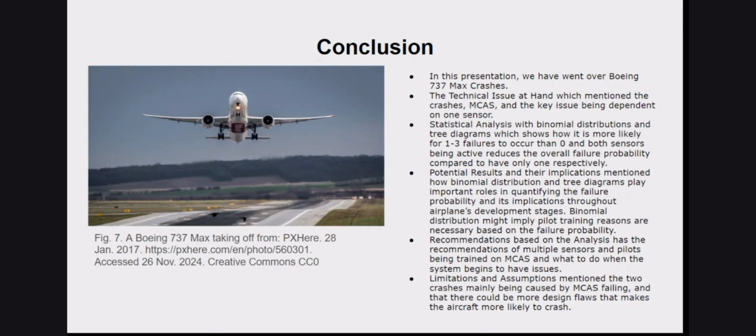Limitations and assumptions mentioned: the two crashes were mainly caused by the MCAS failing, and there could be more design flaws that make the aircraft more likely to crash.